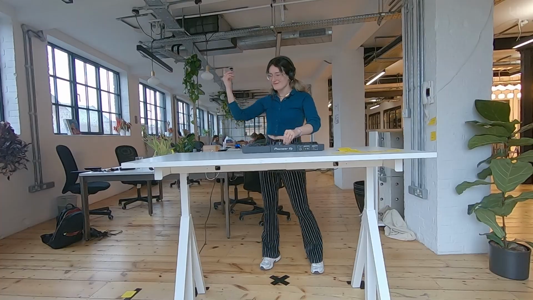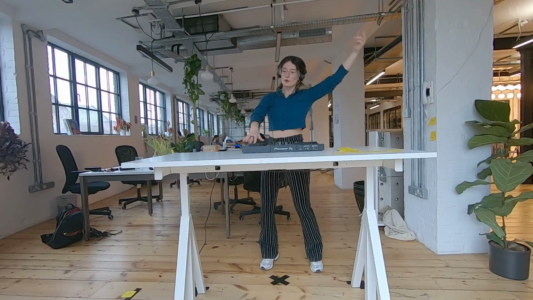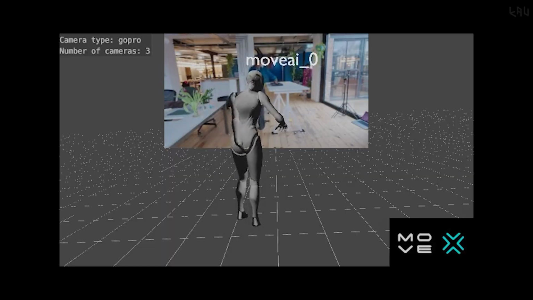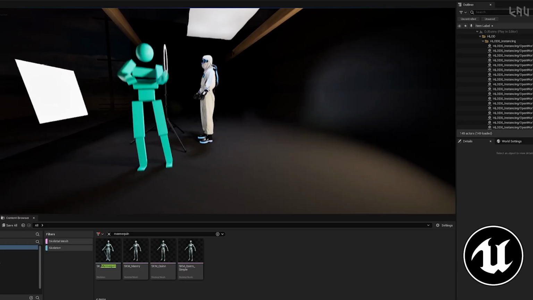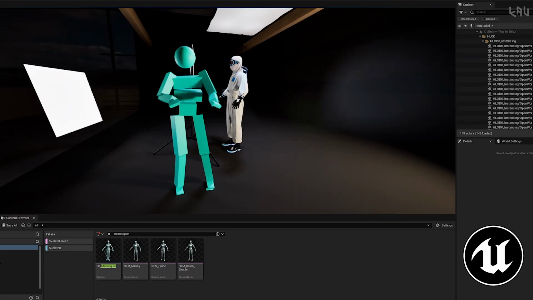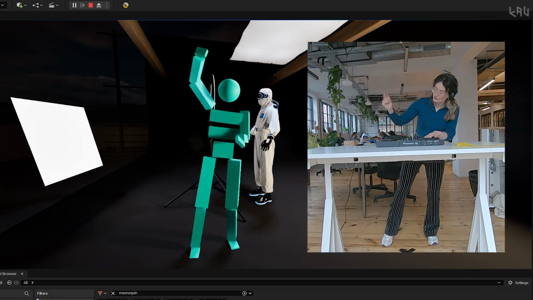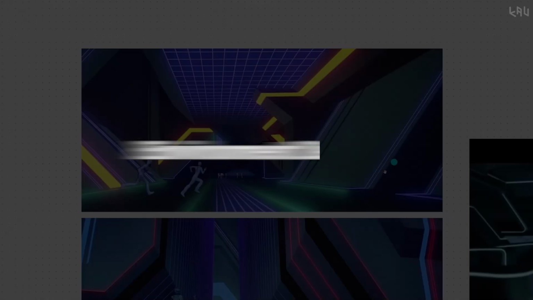Onto the DJing. I asked Marta to give us varying levels of energy throughout a 60-second looping set, and I ran that footage through Move, and this is the resulting animation. I'm honestly shocked at how good the quality of the resulting animation is. I then exported the animation and brought it into Unreal. Let's have a look at the animation side by side with the footage. I applied the movement animation to our DJ Bunnyman, Brian, and he's putting on a Coachella-worthy performance up in here.